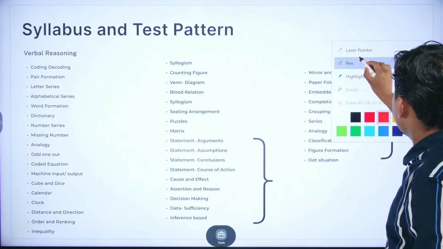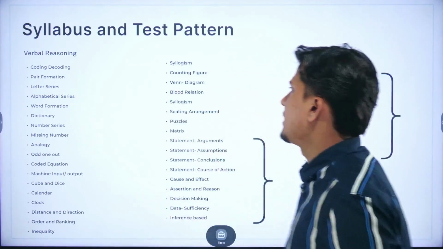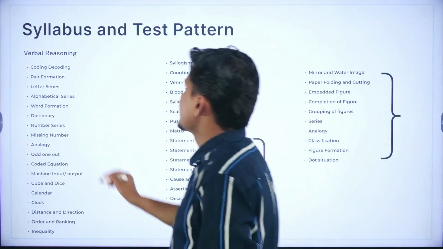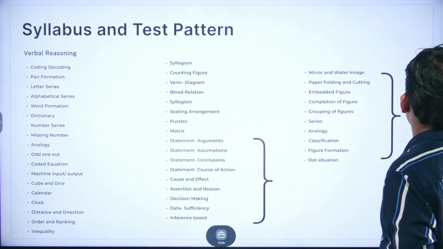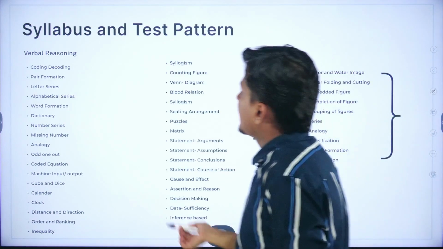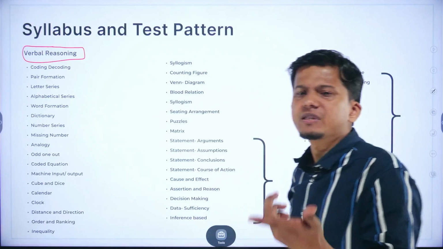I have distributed the topics of reasoning into three different parts. First one is verbal reasoning. What is verbal reasoning? Verbal reasoning is any section in which we can use different concepts in the form of tips and tricks.